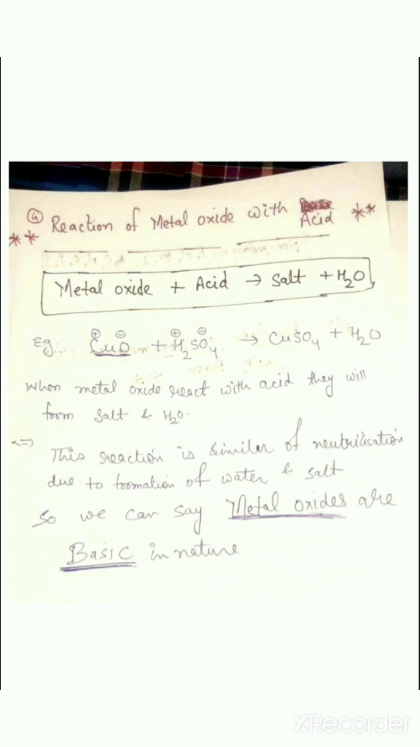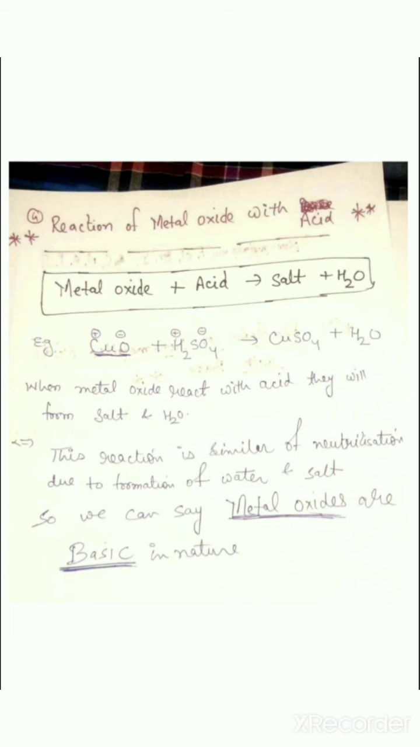So we can say the metal oxide is basic in nature, because in neutralization we know that acid and base react with each other and produce salt and water. So in this reaction, acid is there and metal oxide is there, and they form salt and water. In simple language, we can say the metal oxide is basic in nature.